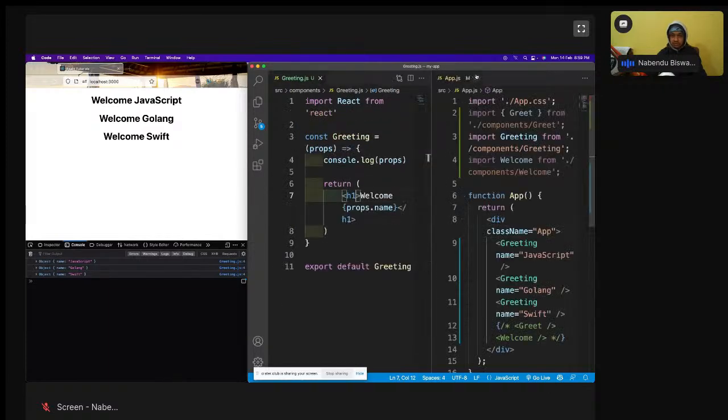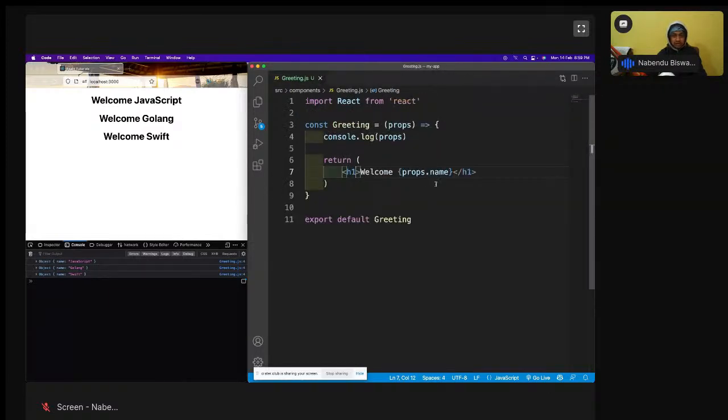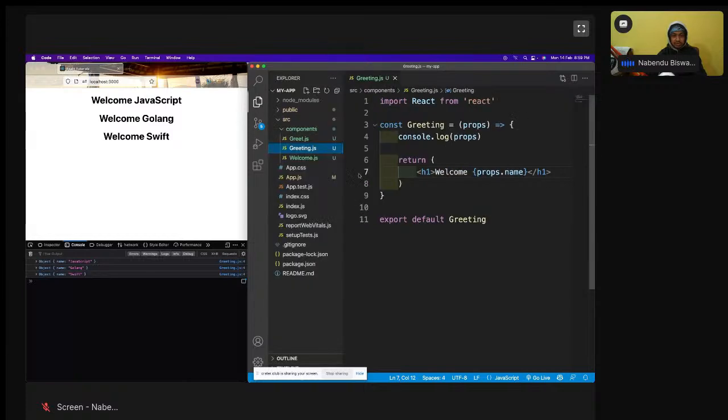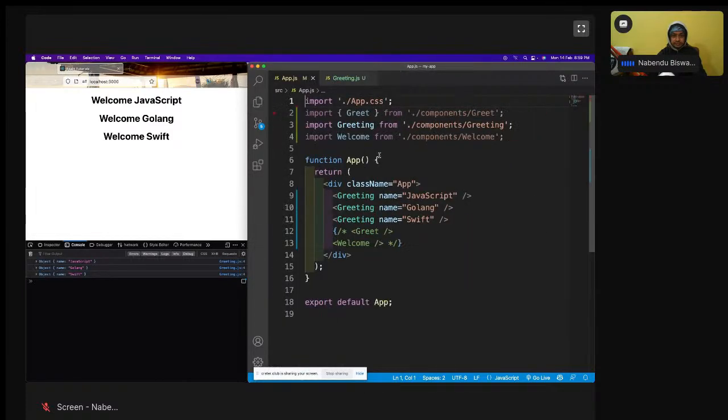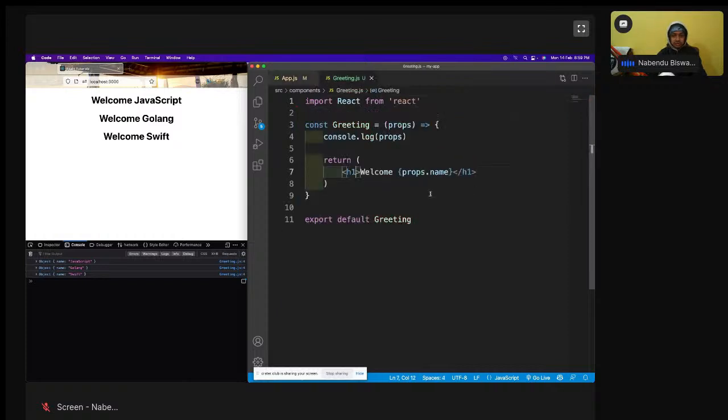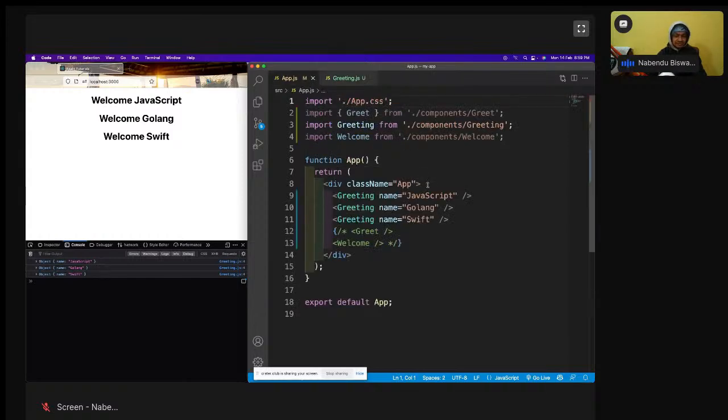Okay, I don't need this. So this is how I'm getting it. So this is what props is all about. We can pass data around with the help of props. Props is the way to pass data around from a parent component to a child component, and that is known as props.